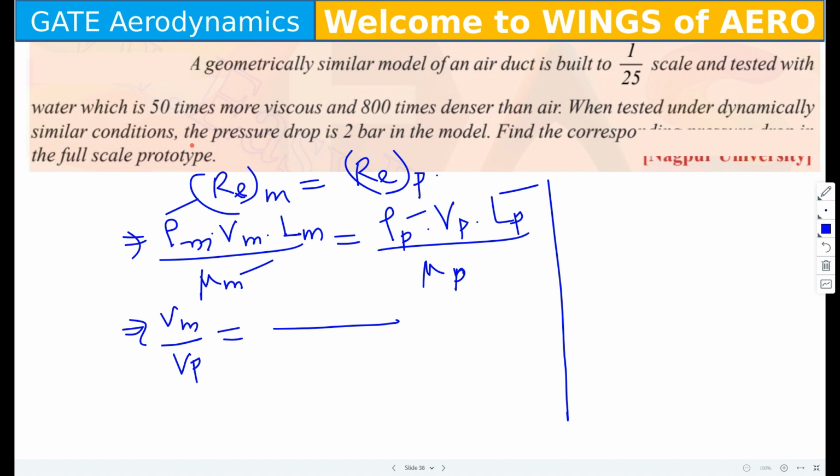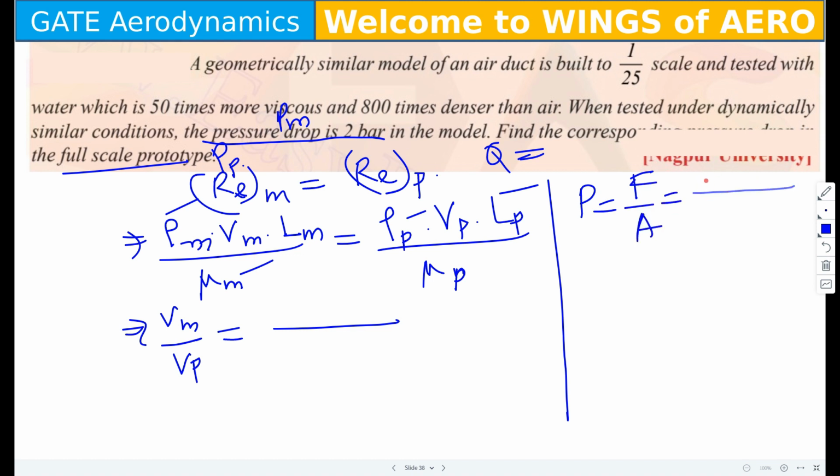Now they have given the pressure drop of the model, that is Pm is given. You have to find the prototype values. Now, Bernoulli's principle you cannot use, because they have not given the Q value, so you have to use the alternative formula for the pressure. Pressure is also known as force by area. So from that we can write rho V square L square.